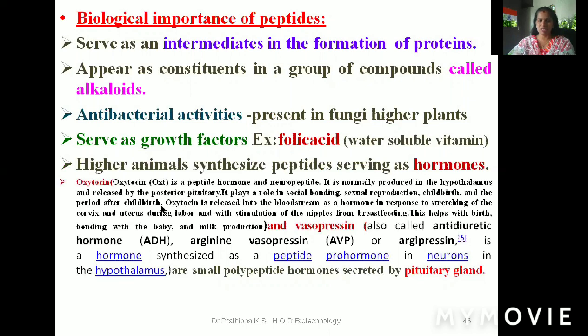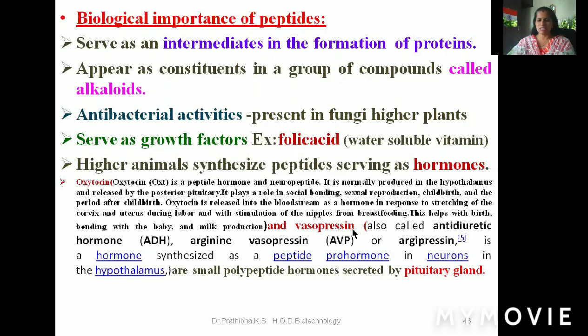Oxytocin is released into the bloodstream as a hormone in response to stretching of the cervix and uterus during labor and with stimulation of the nipples from breastfeeding. This helps with birth bonding with the baby and also with milk production.